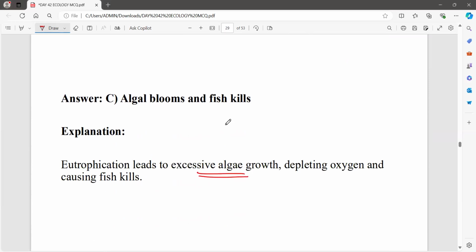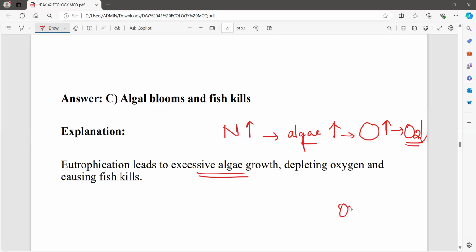As I said before, there will be more nutrients, and these nutrients will invite many algae here, and the algae level will get higher, and other organisms will also be there. If many organisms are living here, they are going to take the maximum amount of oxygen, so the oxygen level will be reduced here. And if there is no oxygen, what will be the result? Fish are the major organisms living in the water body, so they are also affected. This is the process of eutrophication.